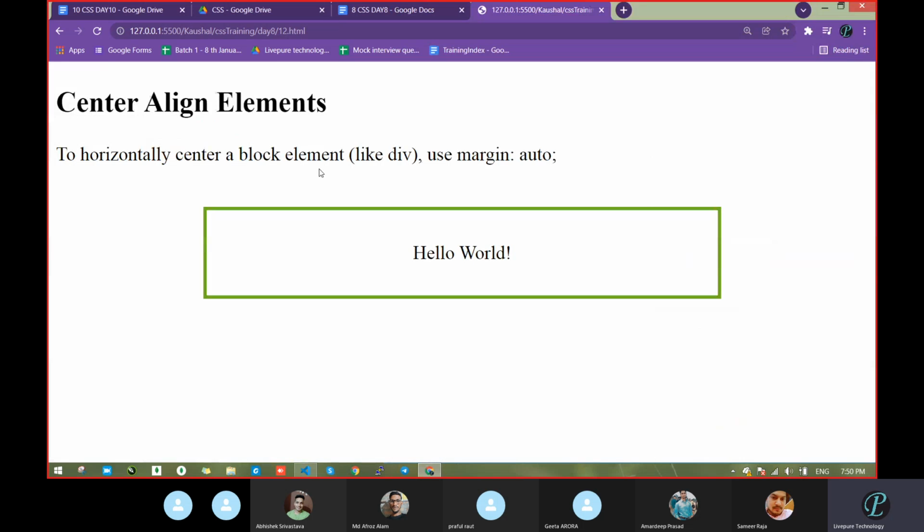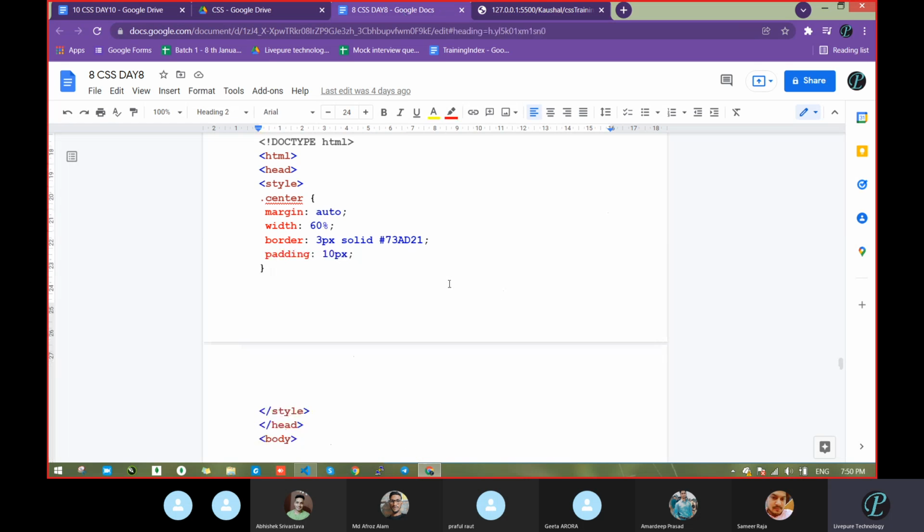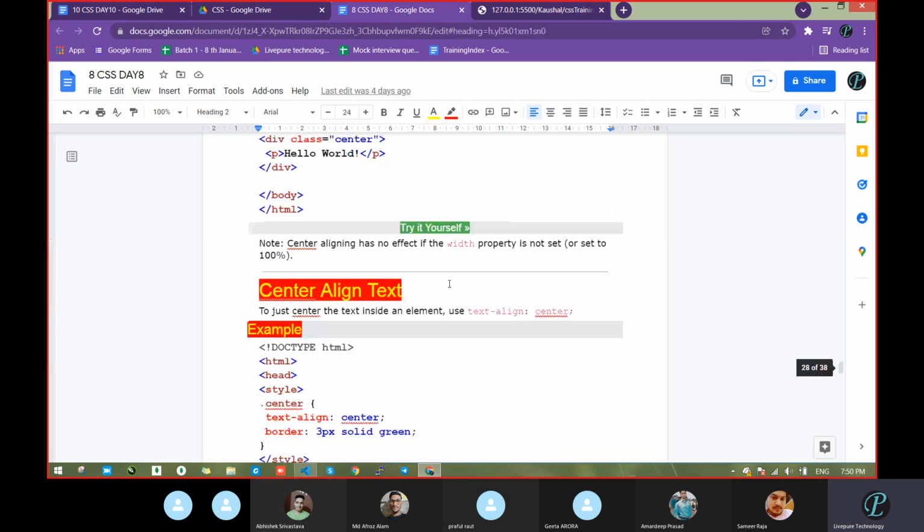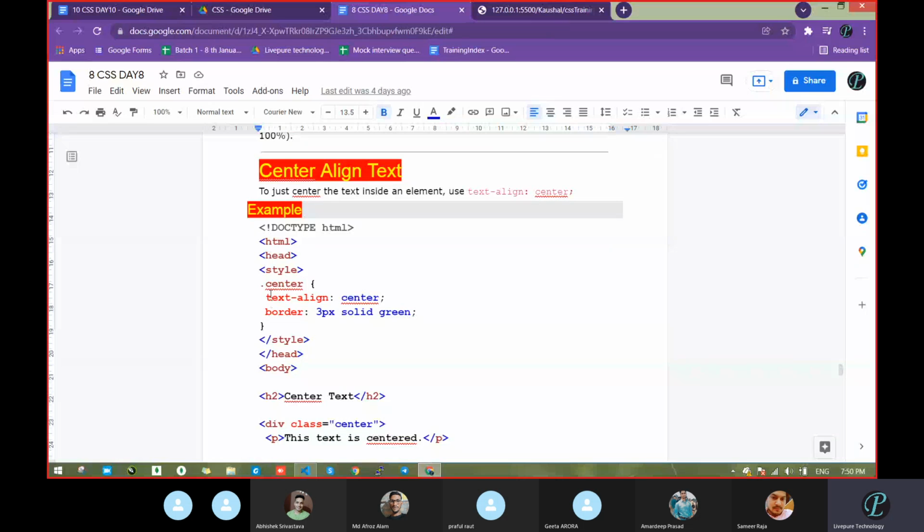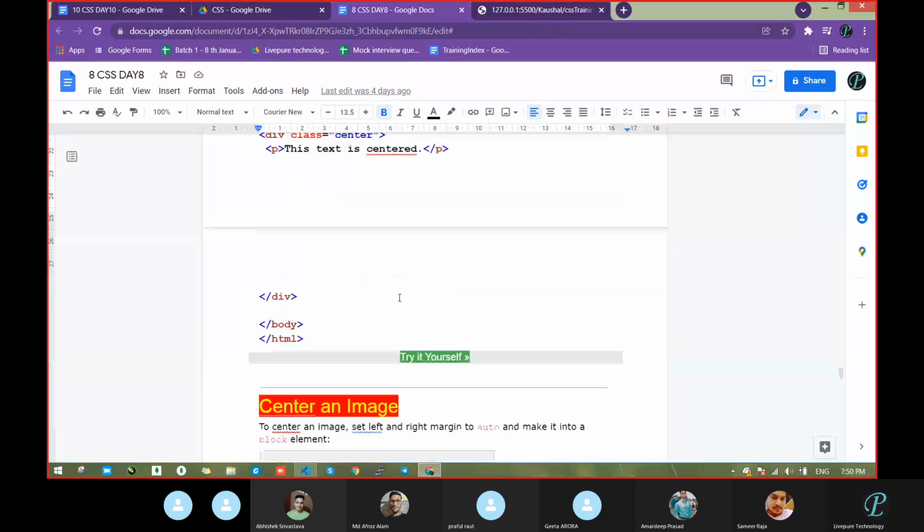So whenever you have a block element like a div, and there is a requirement to move anything horizontally, a block level element, you can go with margin auto. Clear? Okay. Next, center alignment text. We just saw text alignment center, so no need for this one. Fine. Anyone having an issue? No.